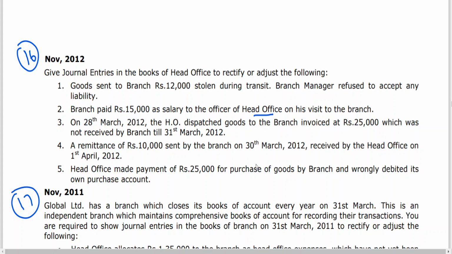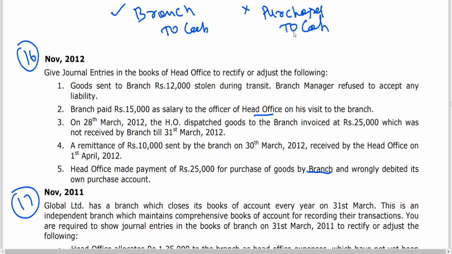What do you mean by this? Come on, tell me. Correct entries: goods purchased by branch, but payment is made by head office. The correct entry is branch to cash. This is correct. The wrong entry is purchases to cash. This purchase is not meant for head office, this purchase is meant for branch. I think it is clear.